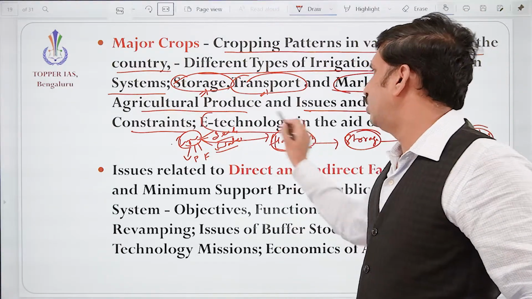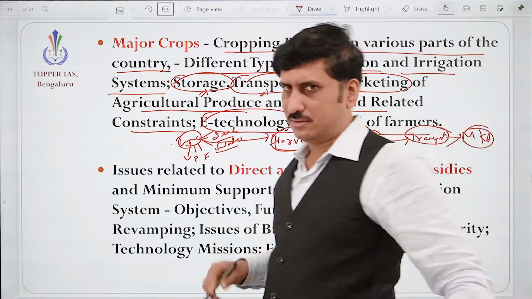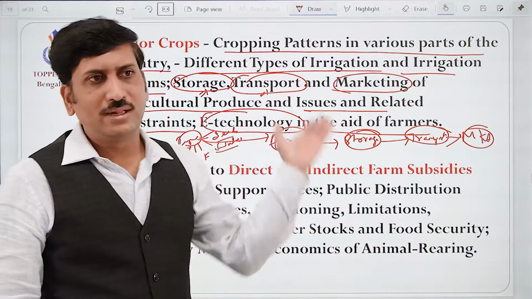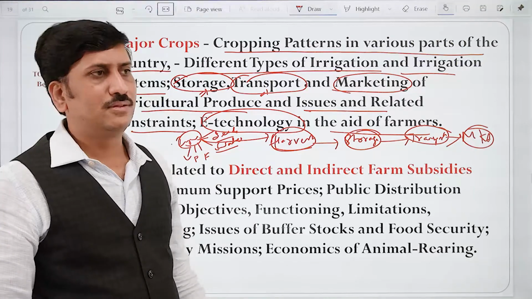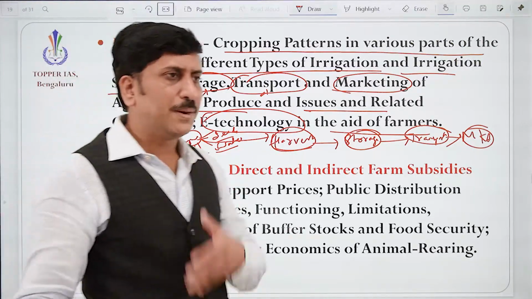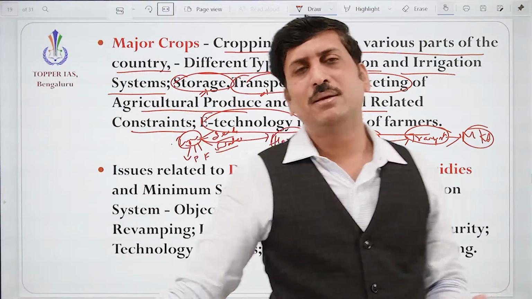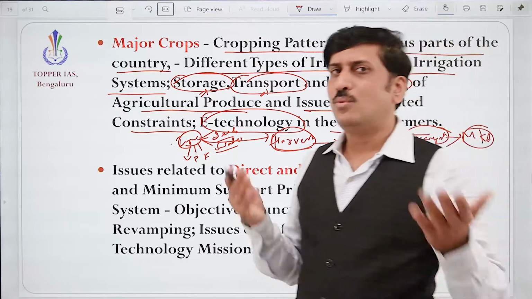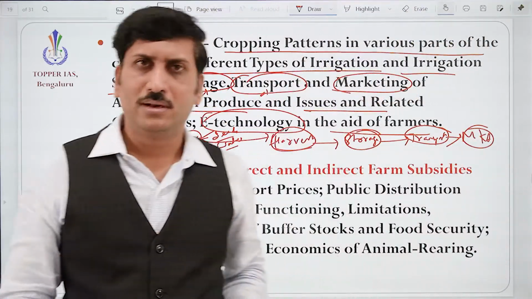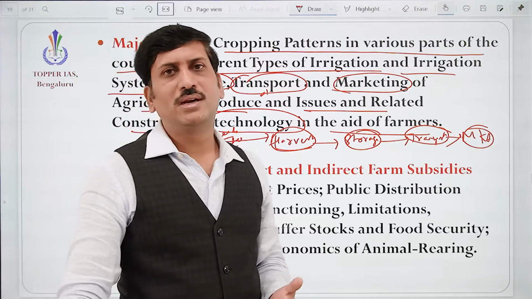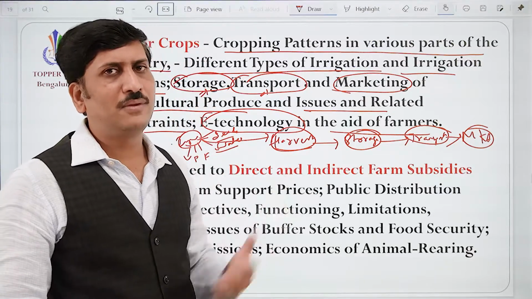And how is e-technology helping the farmers? Definitely yes. When the rainfall is coming, it will provide the information. What price is available and where it is available. So information is available: when the pesticides are available, when the quality seeds are coming, seeds available for sowing.